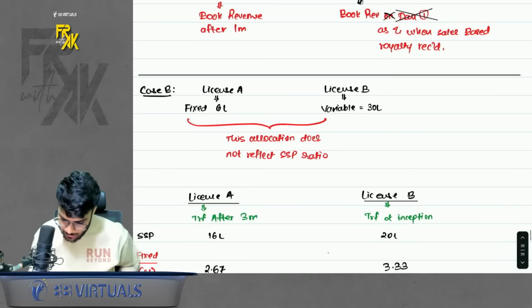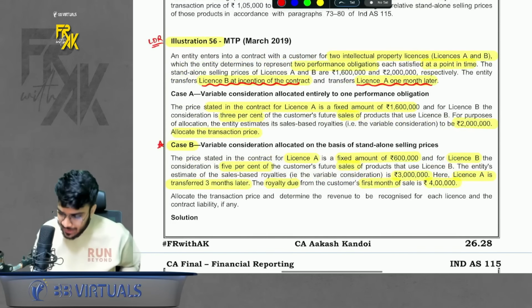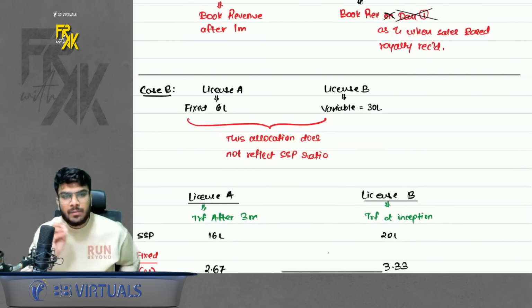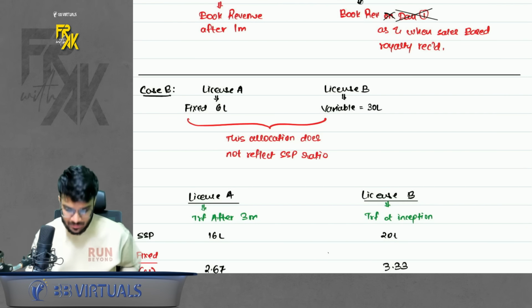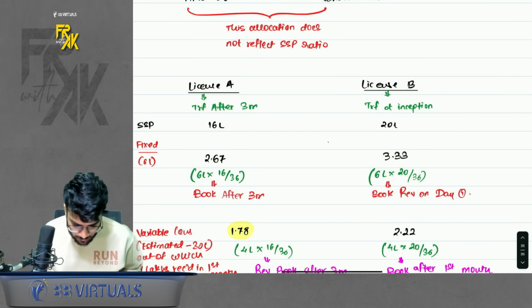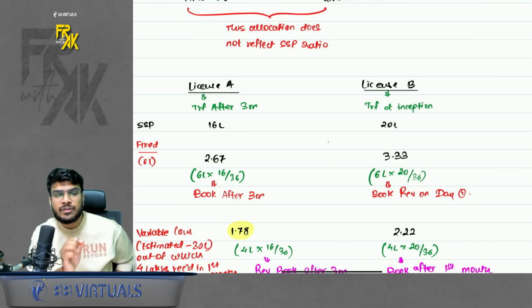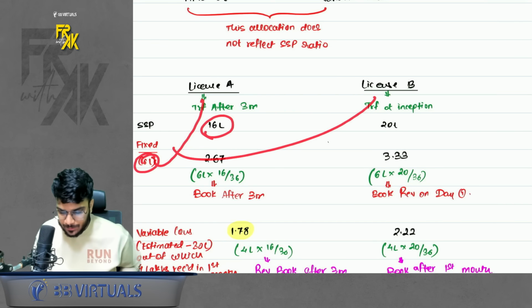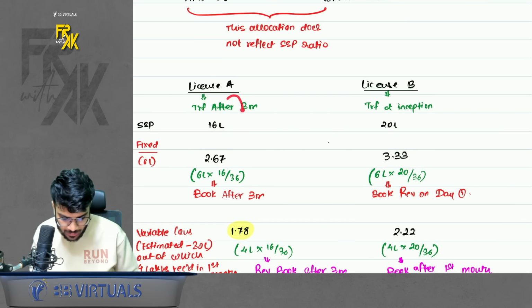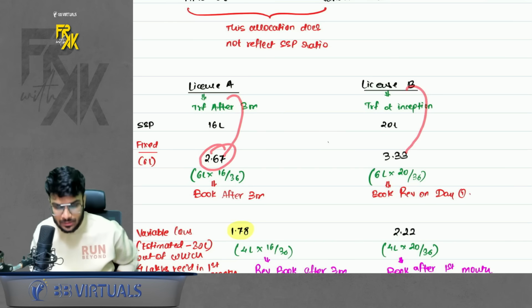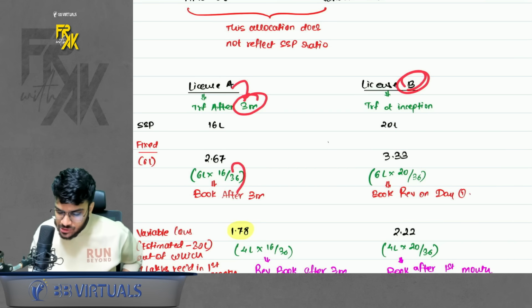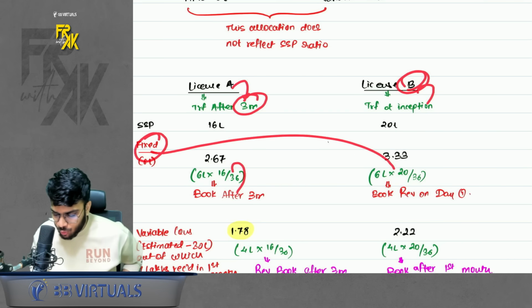So what to do? In this case, standard says you cannot say that 6 lakhs is for license A and 30 is for license B. Standard says whatever money you receive, it will be bifurcated in both the licenses in the ratio of SSP. For example, 6 lakhs was for license A. Now don't say it was for license A. Say that this 6 lakhs bifurcate between A and B in the ratio of SSP. So when you bifurcate, for A you get 2.67, for B you get 3.33. A is transferred in case B after 3 months, so book after 3 months. B is transferred at inception. This is fixed revenue, you can book on day 1.